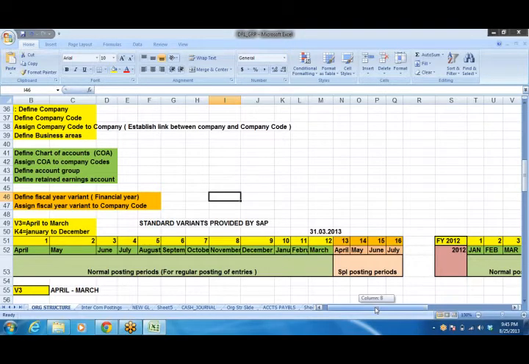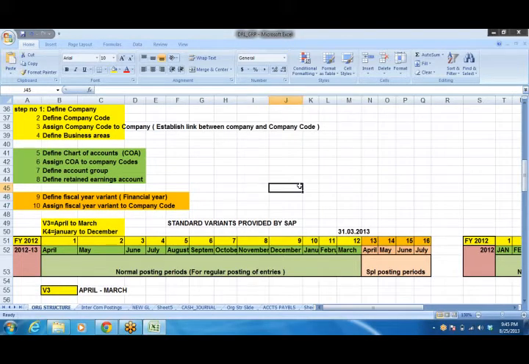So that needs to be defined first. First of all, any number of fiscal years, it may be January to December or April to March, everything is defined and kept in the system. We just need to link that fiscal year to the company code, right? So V3, it is called a variant. V3 is nothing but April to March.